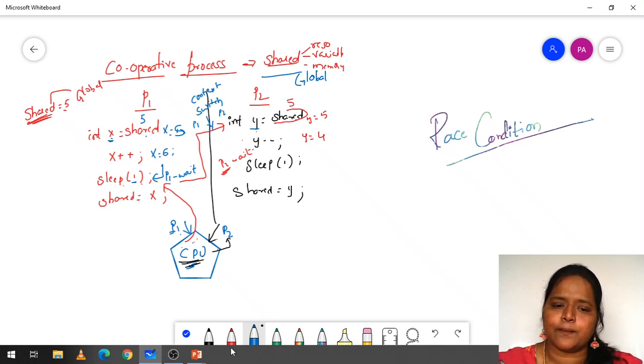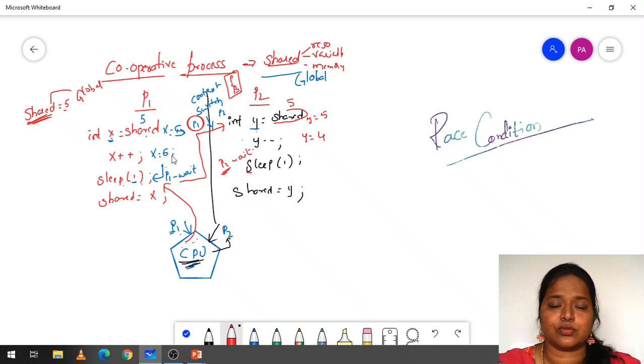Context switching in the sense, when a process P1 is going to context switch, it will store all the details in the PCB, as we have already studied. PCB is nothing but the process control block. In that process control block, we store all the details of P1. Why? Because after sleep completes, the CPU has to execute the P1 process again. Then the CPU has to know till where it has executed, from which instruction it has to start execution.